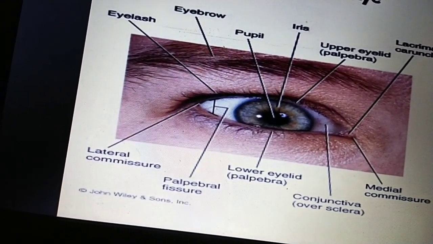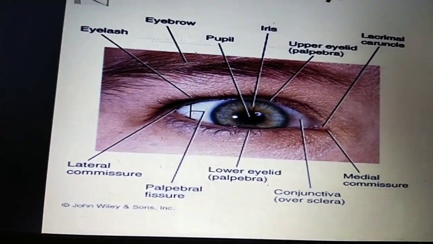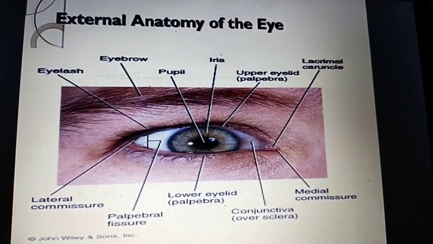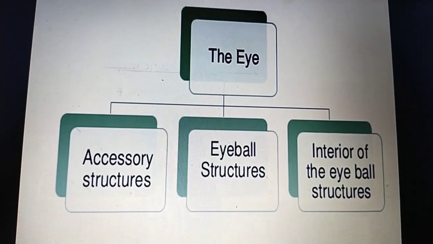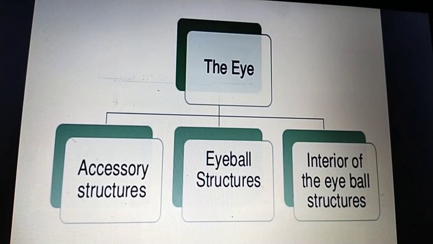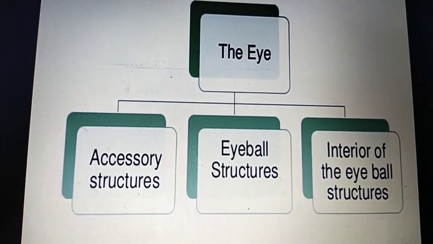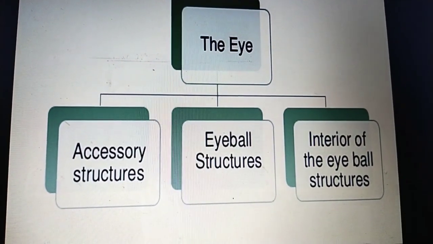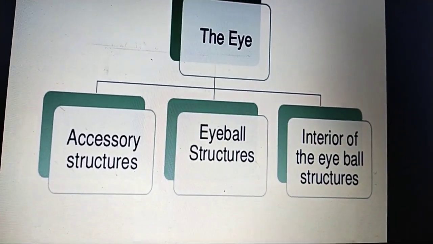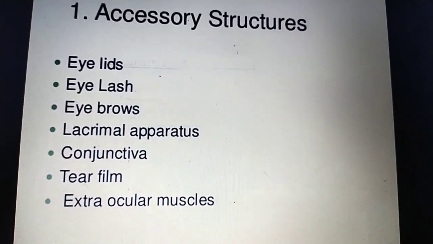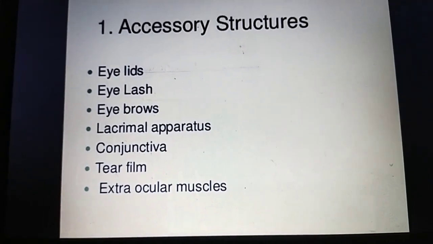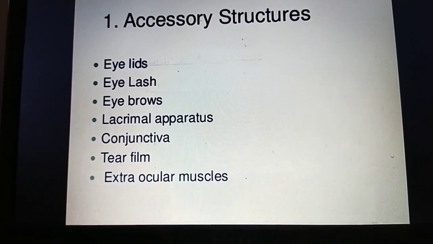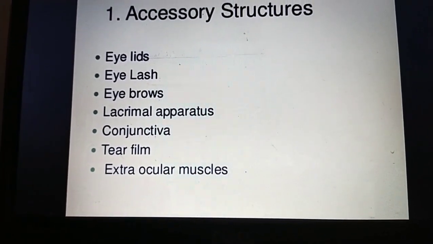This is about the external features of the eye. You can go to the next slide. In the eye anatomy, you can divide it into mainly three parts: accessory structures, eyeball structures, and interior of the eyeball structures. The accessory structures contain the following: eyelids, eyelashes, eyebrows, lacrimal apparatus, conjunctiva, tear film, and extraocular muscles.